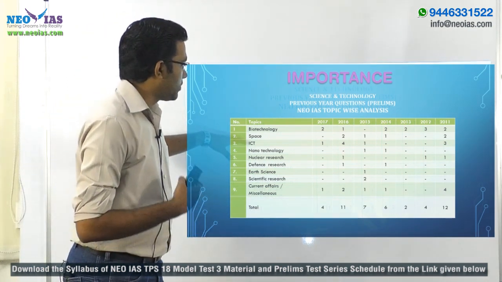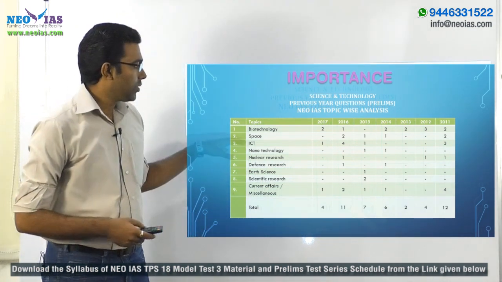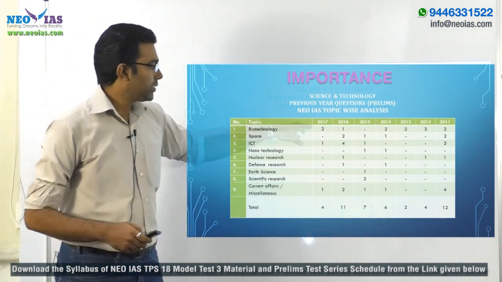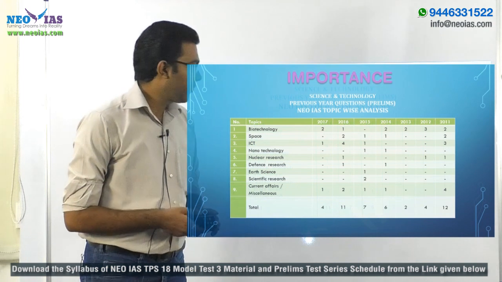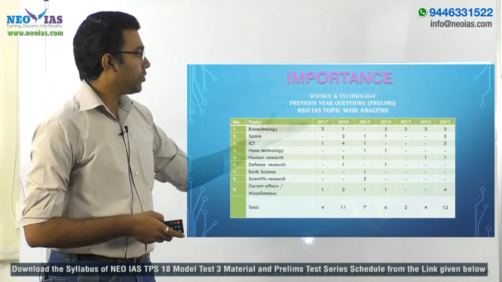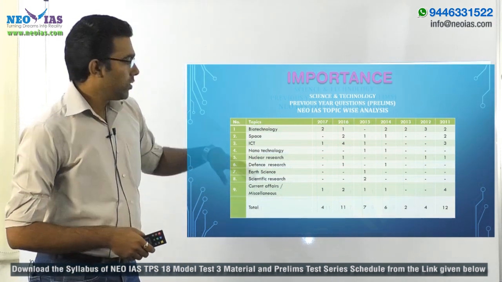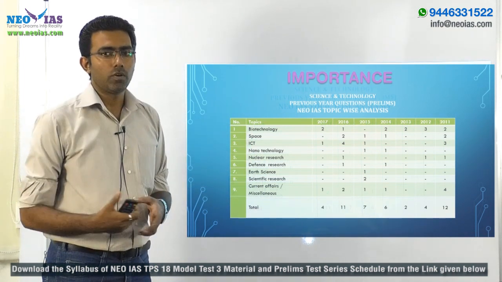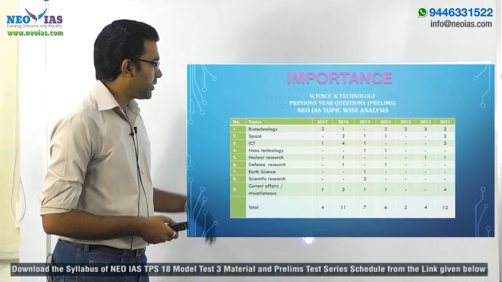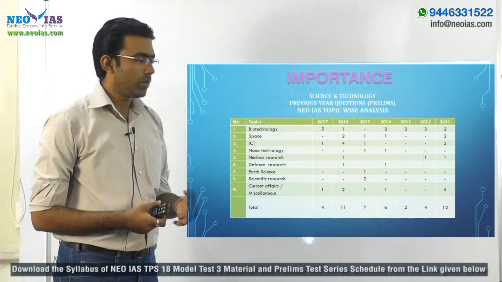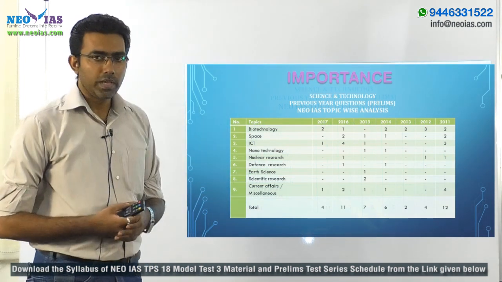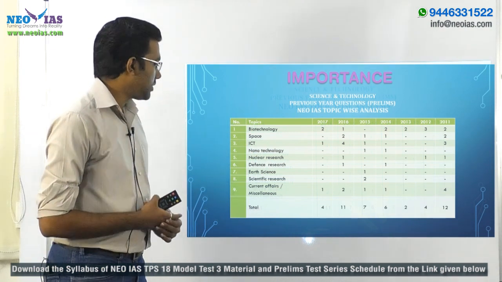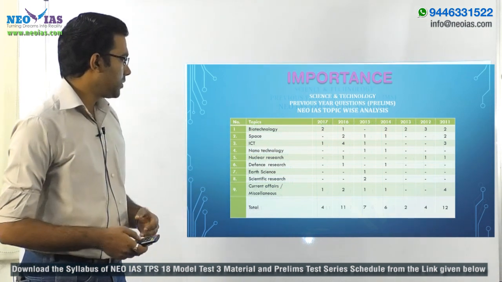The next one is with regards to space. In space also, there have consistently been a number of questions. In 2016 there were 2 questions, in 2015 and 2014 1 each, and in 2011 there were 2 questions. So biotechnology and space are very important in your science and technology part. Apart from this, there are other important ones also: information and communication technology, nanotechnology, nuclear research, defense research, earth sciences, scientific research.